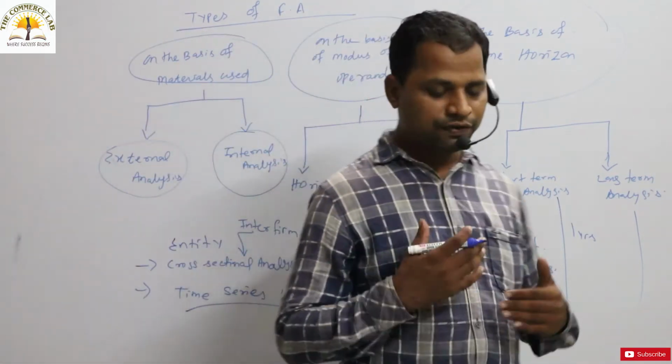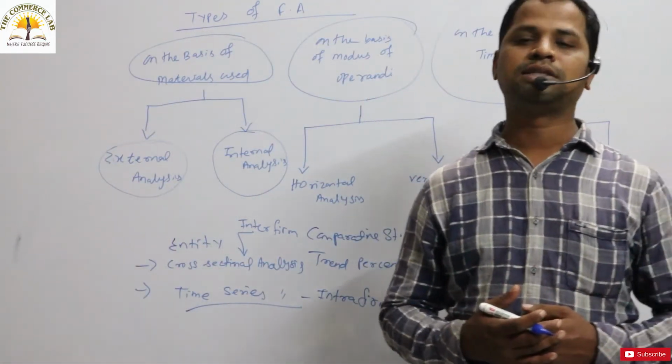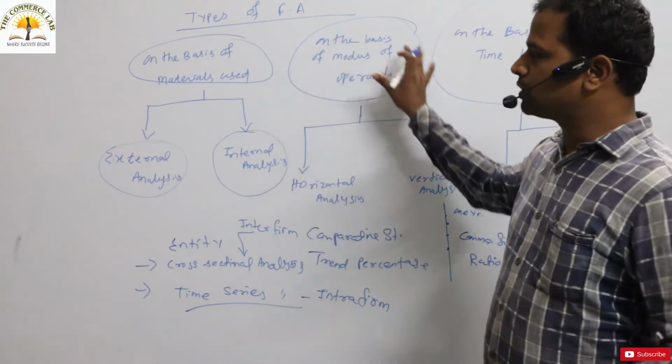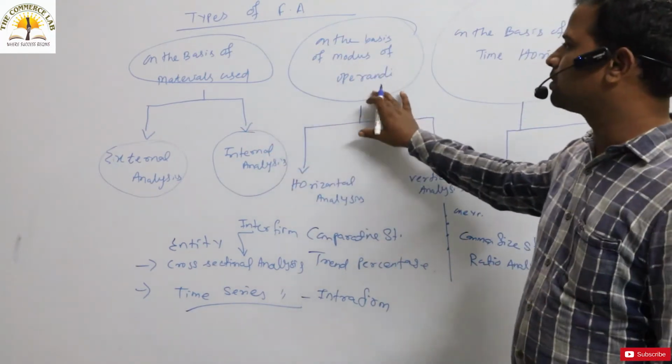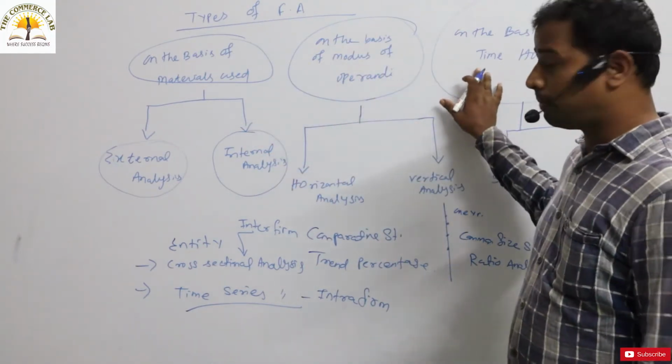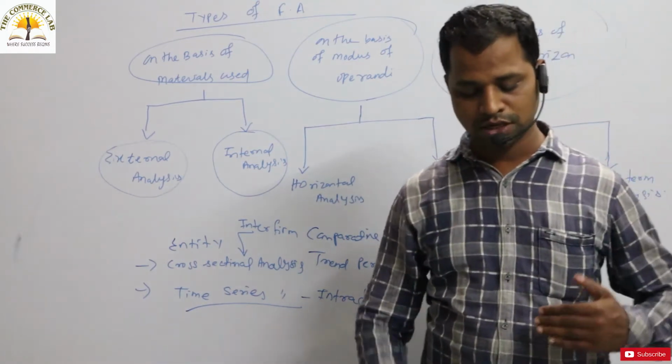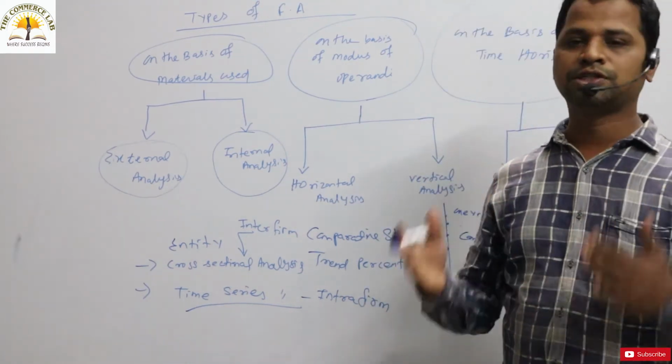So these are the different types of financial analysis. Okay, so these are different types: on the basis of materials used, on the basis of modes of operandi, and on the basis of time horizon, we can segregate into these categories.